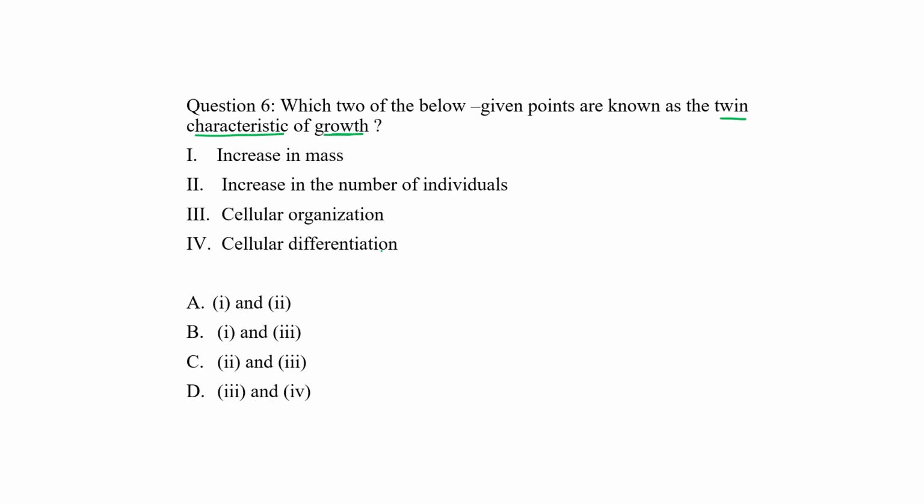Out of these four, any two choices comes under the twin characteristic category of growth. So you just take 10-second time. Twin character of growth. Increase in mass, increase in number of individuals, cellular organization, or cellular differentiation.